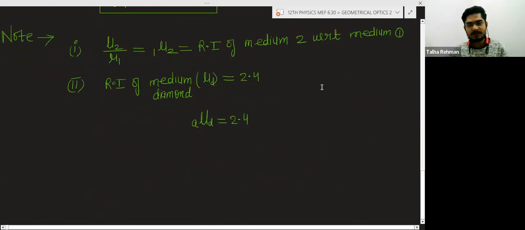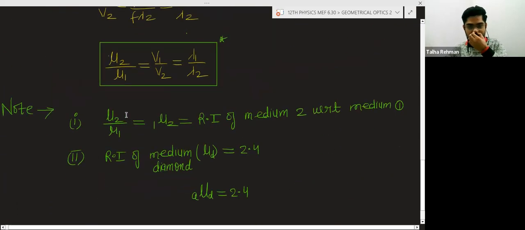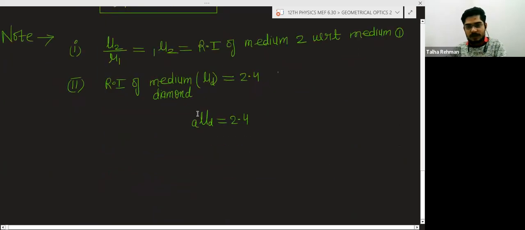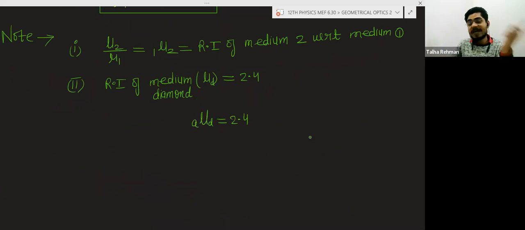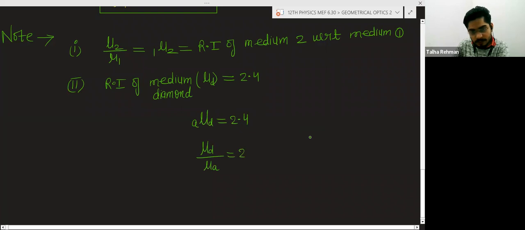Ultimately, no one is going to ask what is the relative refractive index, but they will ask you the question in the exam. So you should know how to write this. Now how can you write this value? If it is written as mu d and a, d on the right side, a on the left side, you can write in terms of the absolute refractive index, mu of d divided by mu of a is equal to 2.4. This will be used in the numericals.